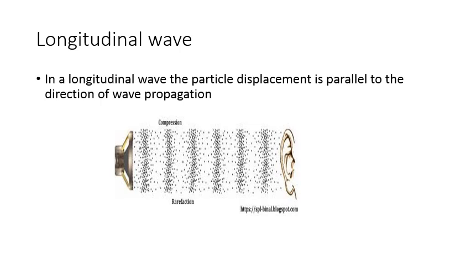The wave motion in which the particles of the medium vibrate in a direction parallel to the direction of propagation of the wave is called longitudinal wave motion. So in a longitudinal wave, the particle displacement is parallel to the direction of wave propagation. For example, sound waves in air.